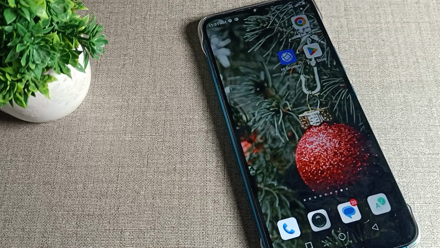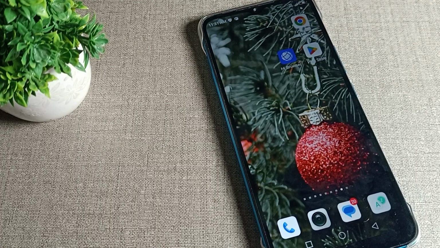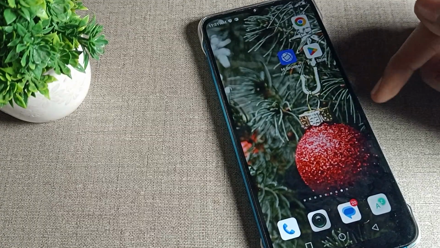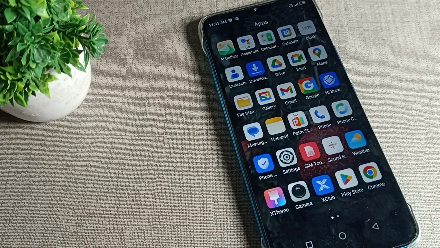Today friends, we are going to talk about Infinix phone settings, and today's video title is how to turn off the Infinix mobile power button and call setting. So friends, if you don't like your power button and call setting and you want to turn it off, how can you do it? Today friends, I will show you, I will tell you.